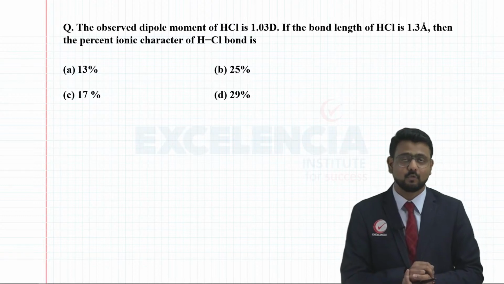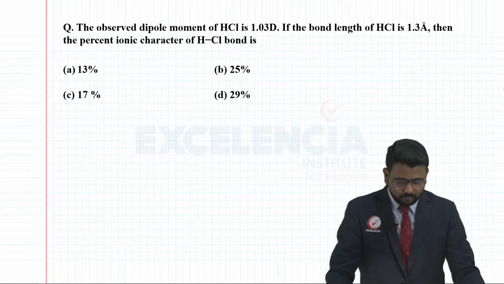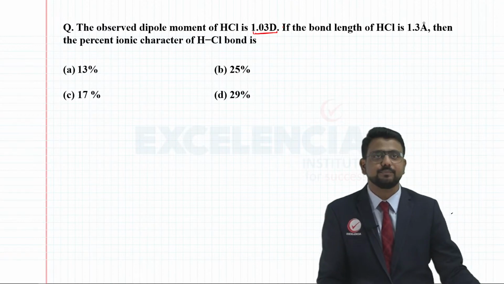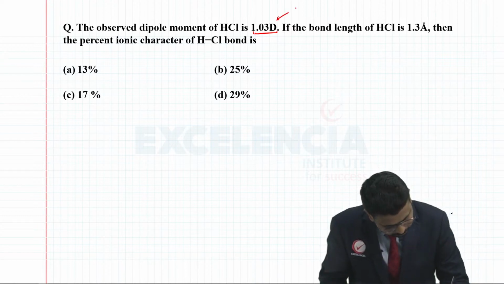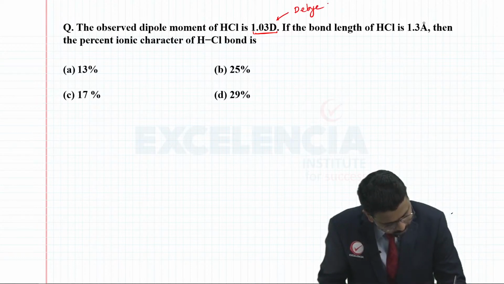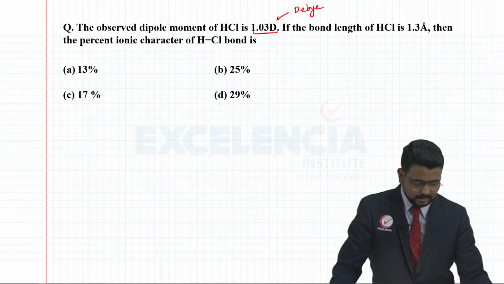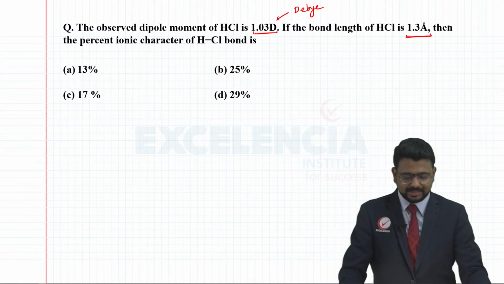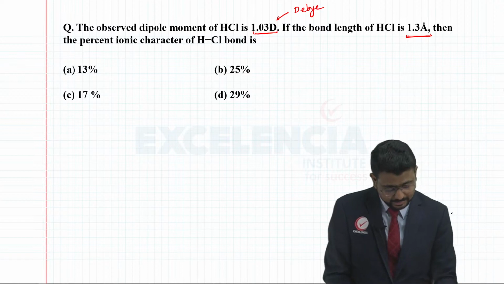The observed dipole moment of HCl is 1.03 D, where D is debye. If the bond length of HCl is 1.3 angstrom, then the percentage ionic character of the HCl bond is?